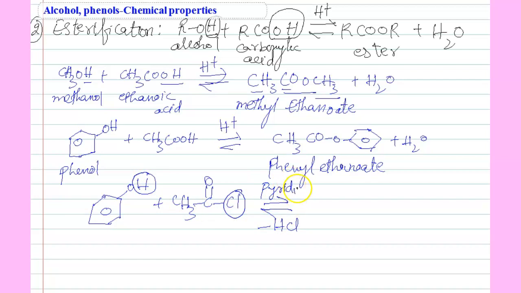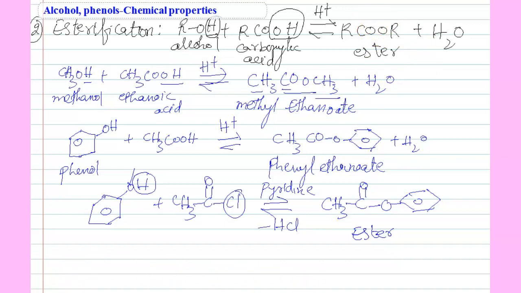For removal of acid we should use a weak base, pyridine. Then CH3CO, this CO is attached to this O with the benzene ring. So this is phenyl ethanoate. So here also an ester is formed. This is also an ester, RCOOR. So ester is formed in this process.